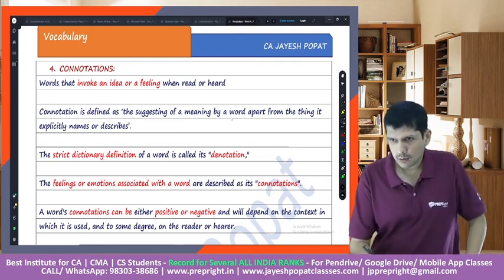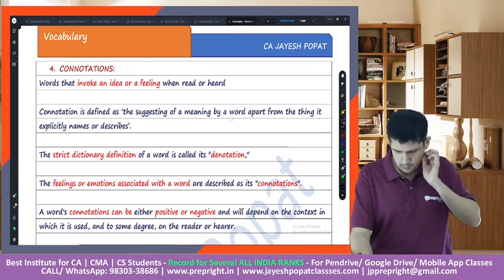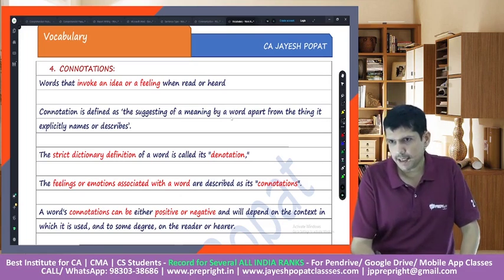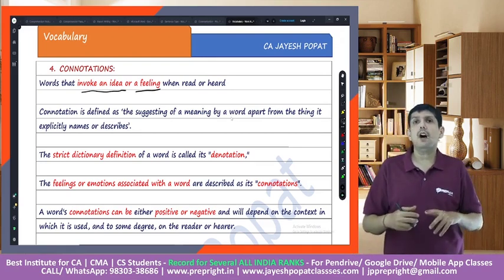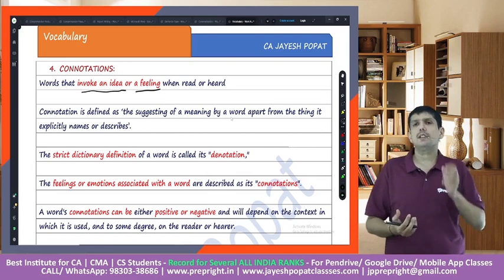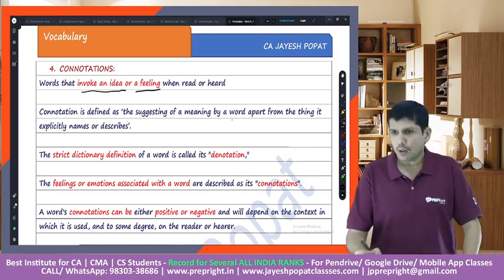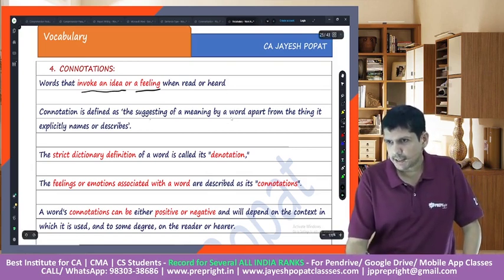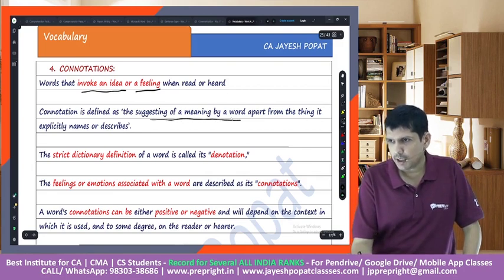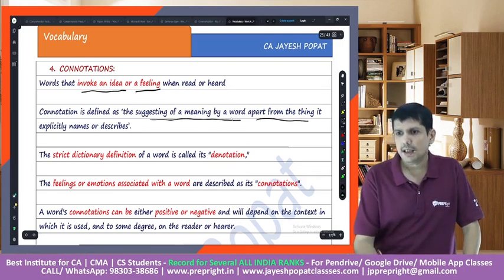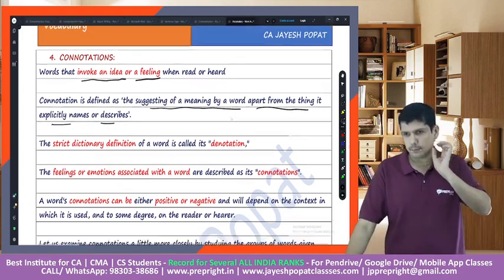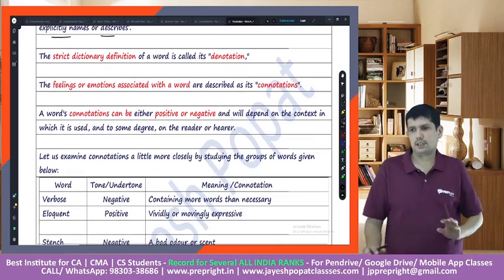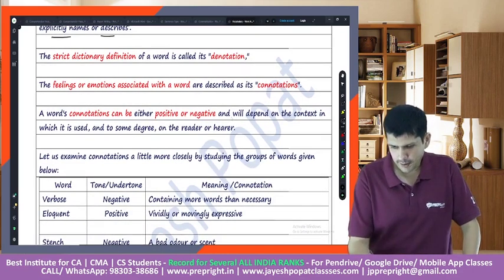What are connotations? Right? These are words which invoke an idea or a feeling, right? These type of words are known as connotations. Connotation is defined as suggesting a meaning by a word apart from the thing it explicitly names or describes. We'll look at it with the help of an example. Let's read through this particular thing.